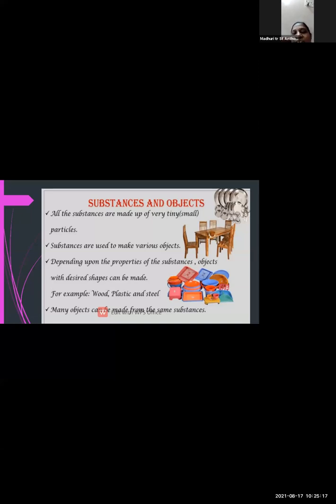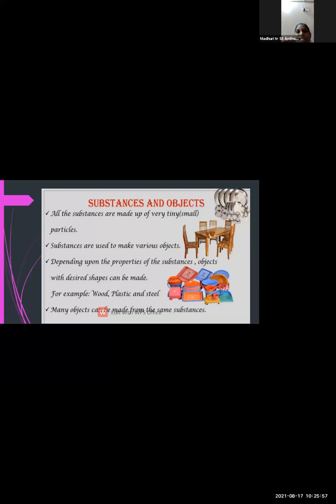Here are some examples such as wood, plastic, steel. Now, there are varieties of objects made from plastic. Then there are varieties of furniture, chairs, tables, sofa, all made of wood. So there are different varieties of objects. Objects are made from the substance, and when the object is created, it can be given a desired shape according to the purpose for which it should be used.